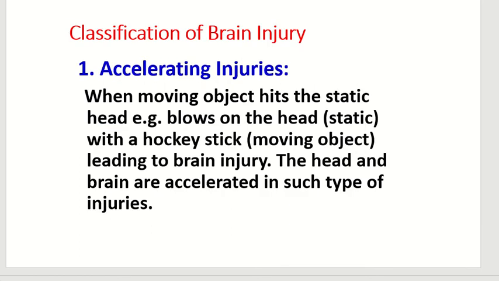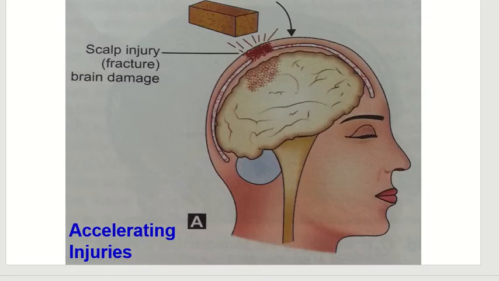Now we will see the classification of brain injury. There may be accelerating injuries when a moving object hits the static head, like blows on the head with a hockey stick, leading to brain injury. The head and brain are accelerated in such type of injuries. And a brick is in front of you which is being hit on the head, which is an accelerating injury.